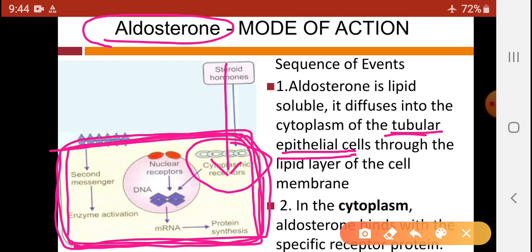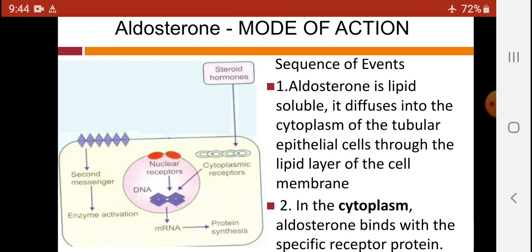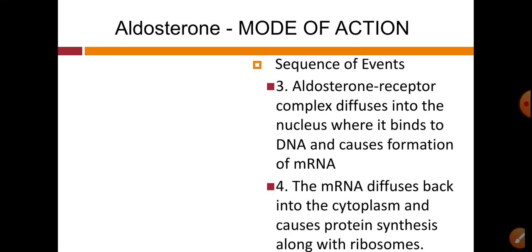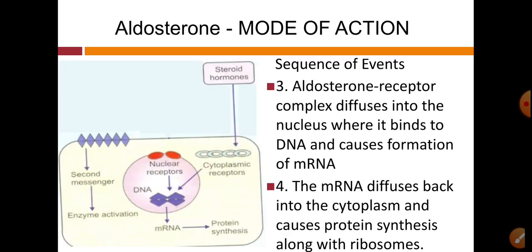After entering the cell membrane or cytoplasm, this hormone binds with cytoplasmic receptors and forms HRC. In the cytoplasm, aldosterone binds with the specific receptor protein and forms HRC, that means hormone receptor complex.